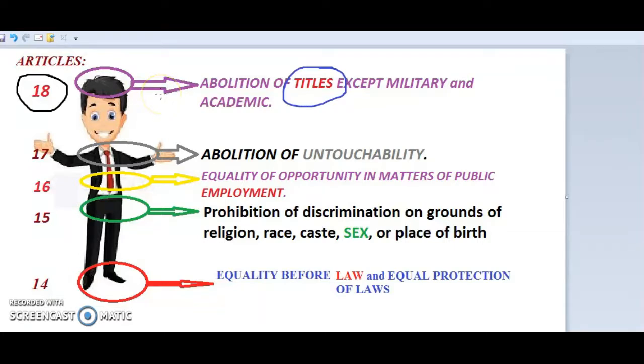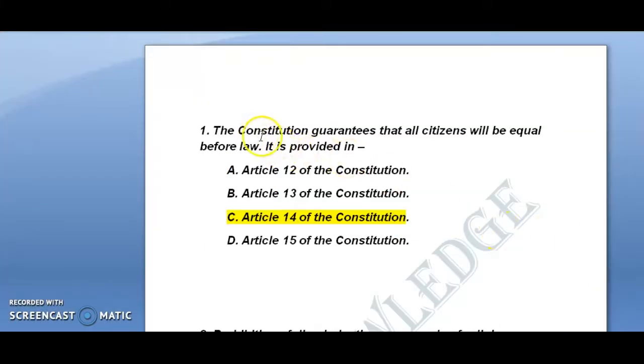Okay, let's discuss some important multiple choice questions which may come from these 5 articles. The first question is, the Constitution guarantees that all citizens will be equal before law. It is provided in, here option C is the correct option, article 14 of the Constitution.